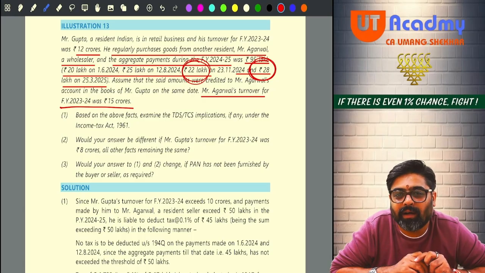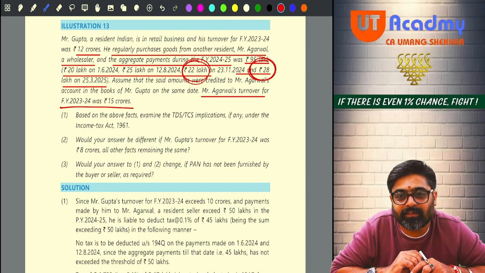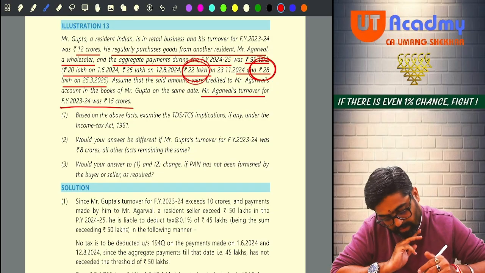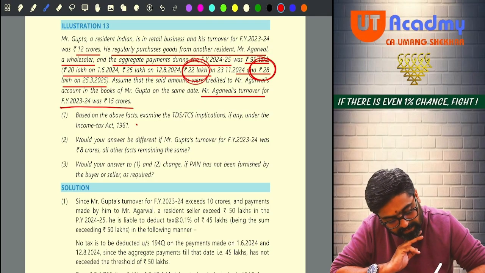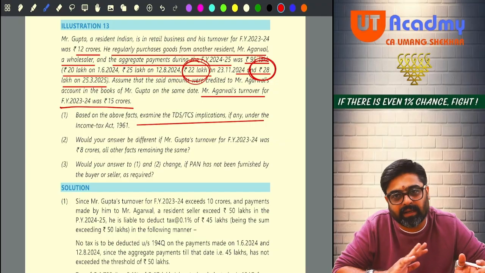What should happen? Agarwal should collect the TCS or Gupta should deduct the TDS. Which is the correct answer? Come on, tell me. Based on the above, examine TDS TCS implication, if any. Both are eligible to deduct and collect TCS and TDS.